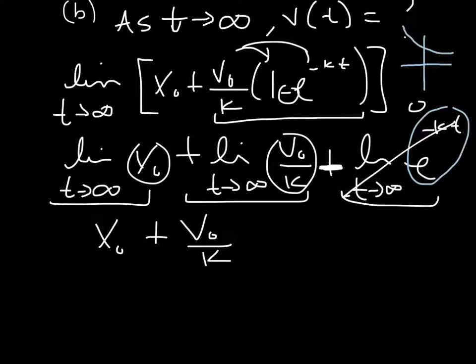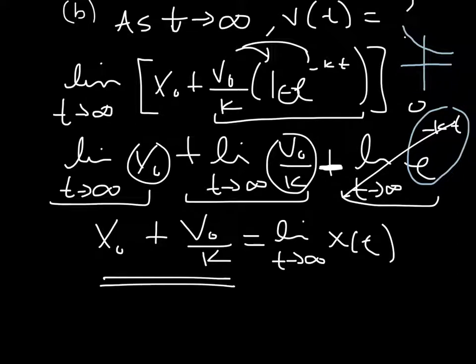So we don't need to write it. So the limit as t approaches infinity of our x of t is equal to this guy. Well, this is a fixed value. This is the actual distance traveled.